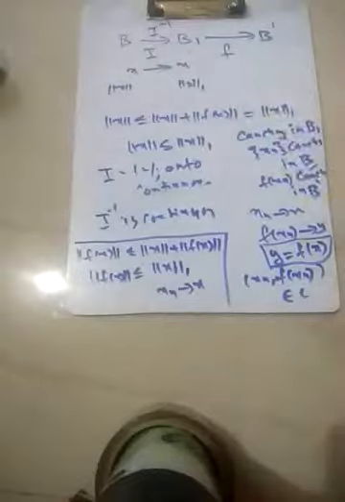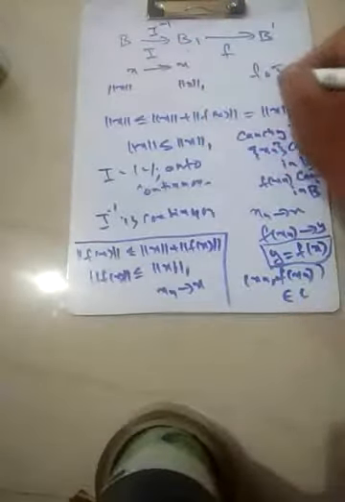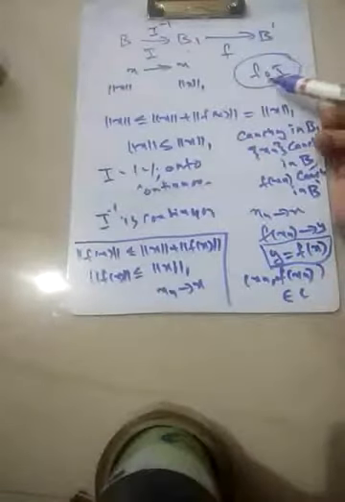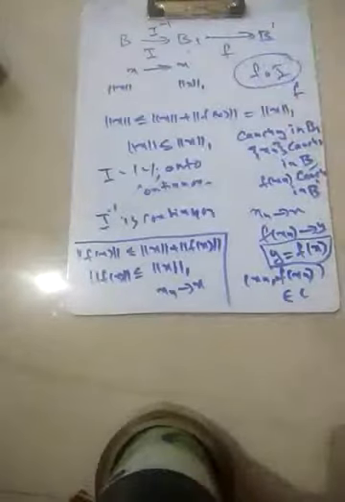So what does this prove? This proves that f is a continuous map, not only from B1 to B dash, but f composed with I inverse also is continuous, a composition of two continuous functions, which is indeed again f. So f is a continuous map.